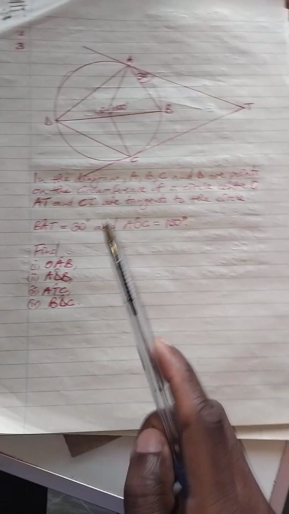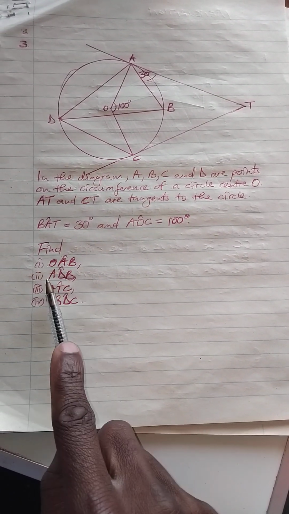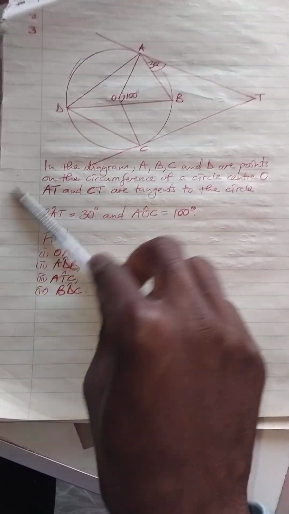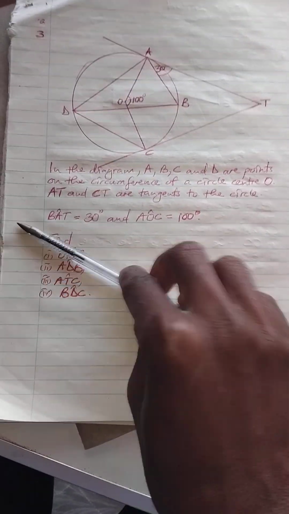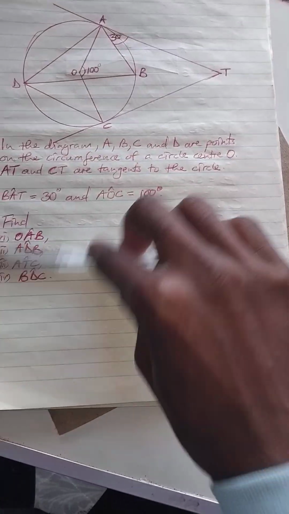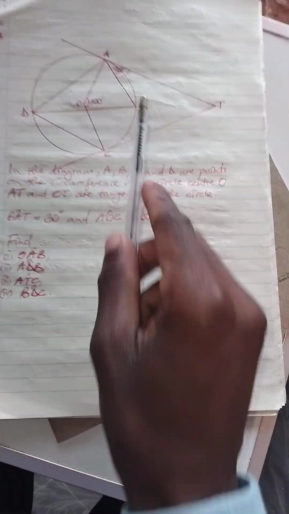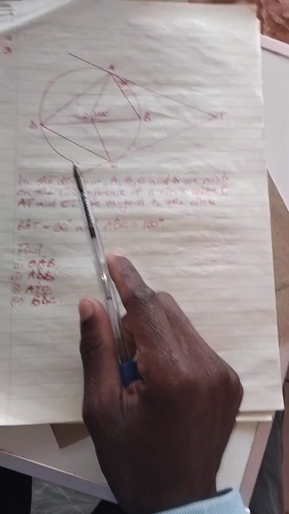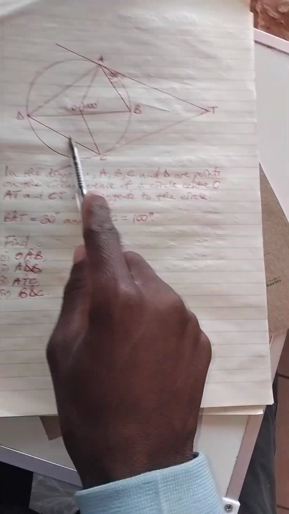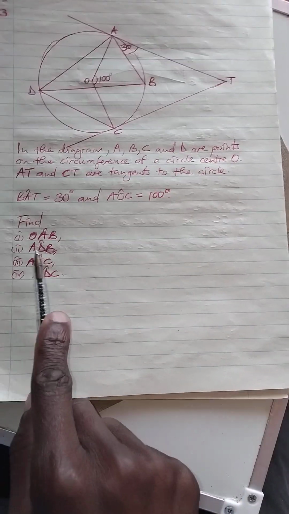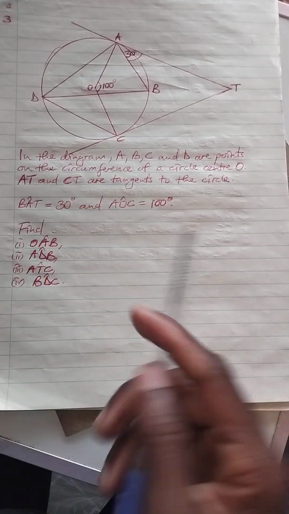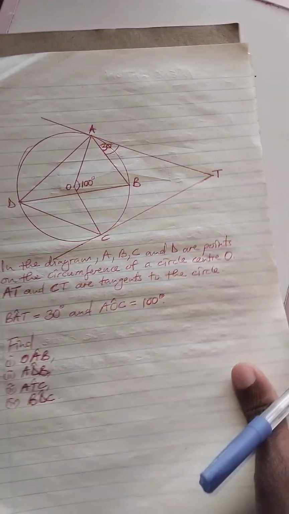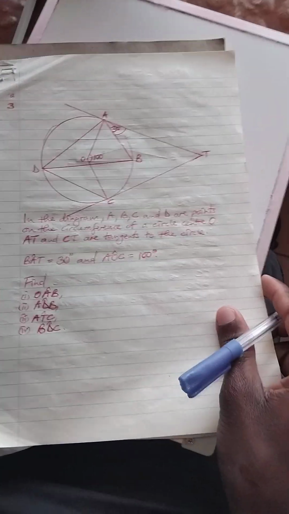Find OAB, ADB, ATC and BDC. First of all, fill in these angles, then after that you pick up the answers. Let us apply theorems to answer this circle geometry.